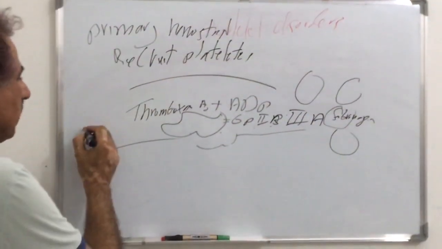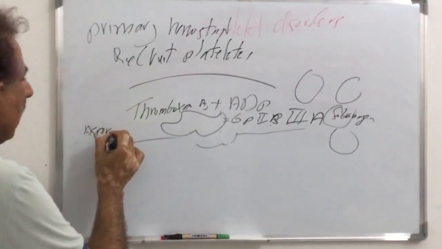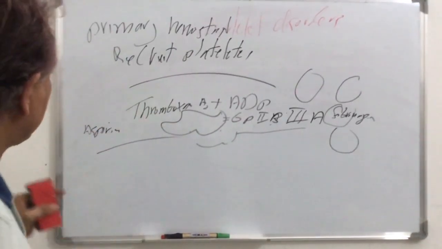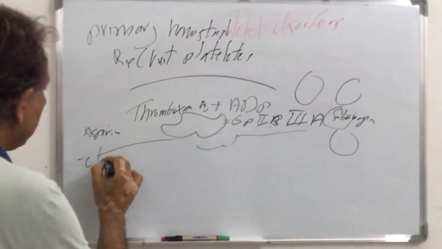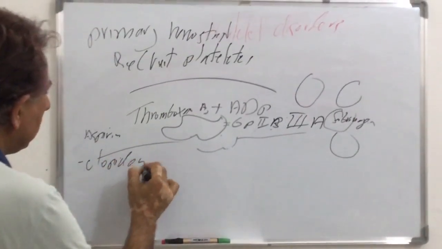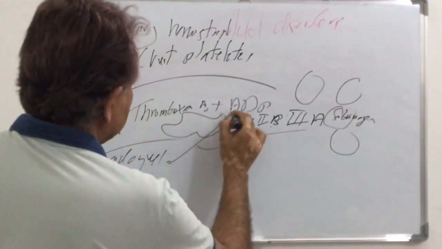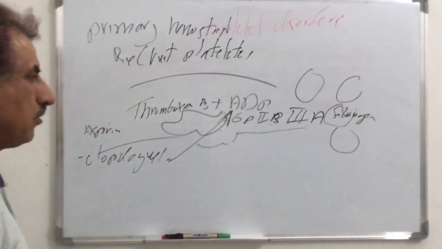In fact, aspirin acts on thromboxane A2, inhibiting it, while clopidogrel inhibits ADP.